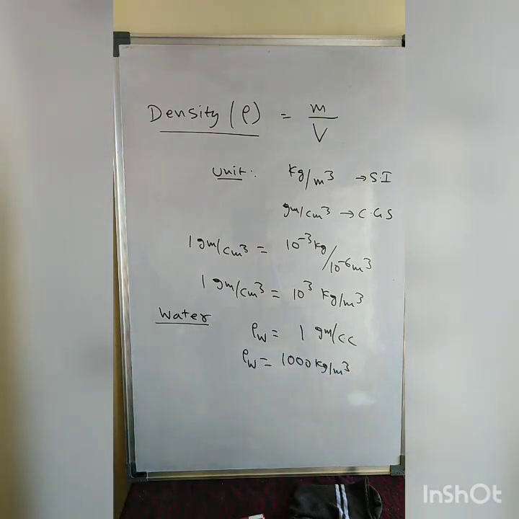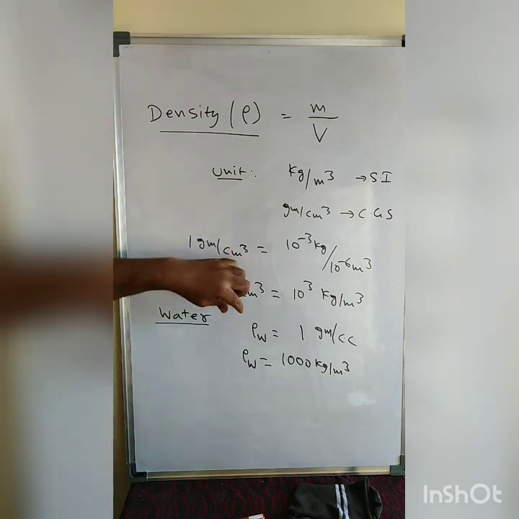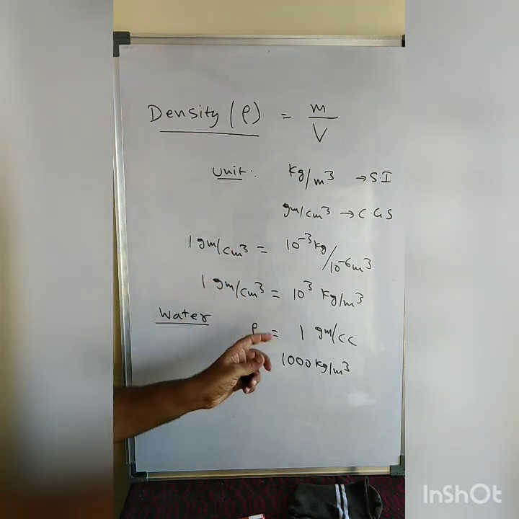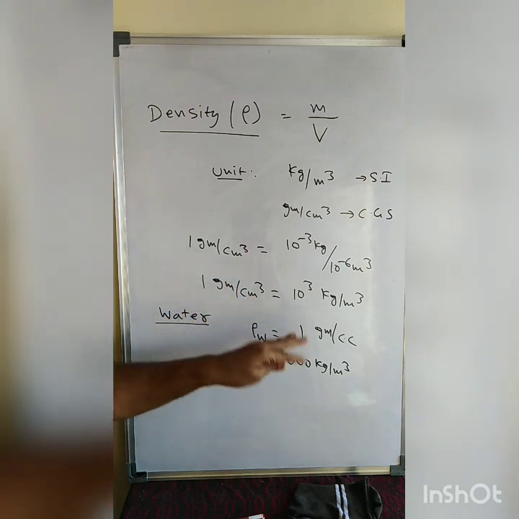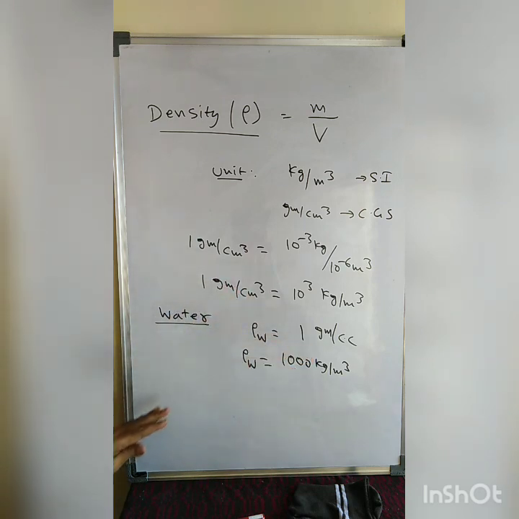So whenever you are solving sums, be careful whether you are using the density of water as 1 in the CGS system or in the SI system. You should see that carefully when you are solving the sums. So this is the density. Density is nothing but the amount of mass present per unit volume.